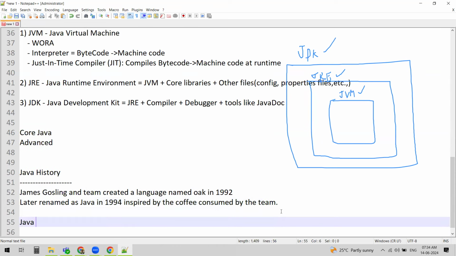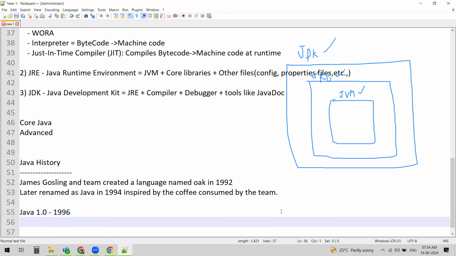Then it was officially released as Java 1.0 in 1996, way back, around 28 years before. This is one of the advantages for us when we choose Java. It is an old language, 28 years back. So even if you run into some issues, there is an active, huge, large community where we can get support from.